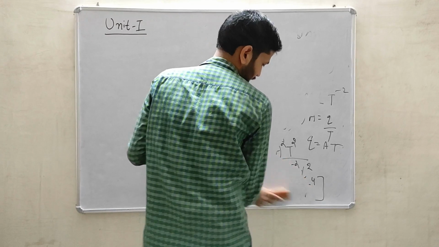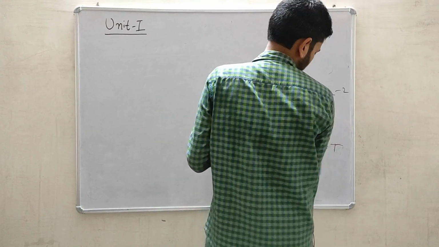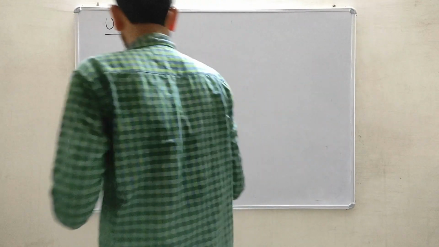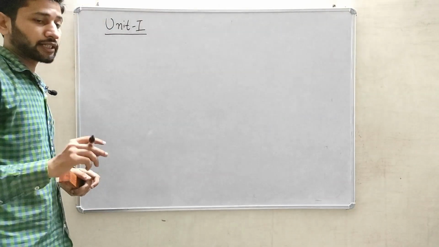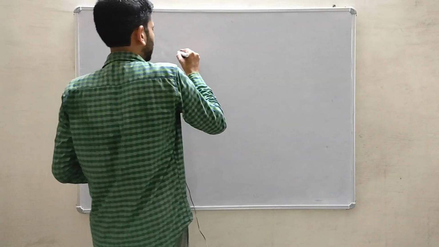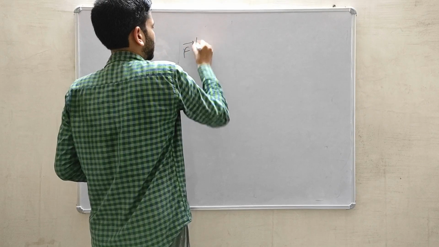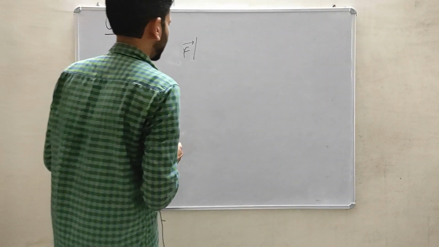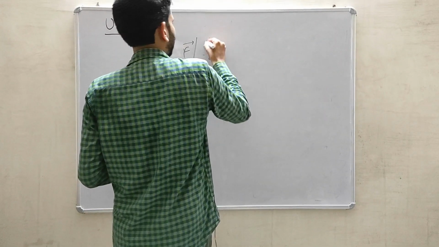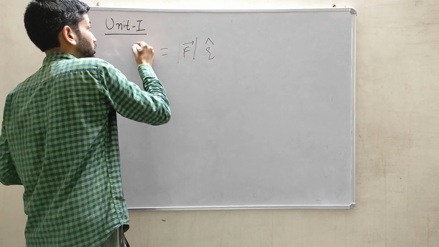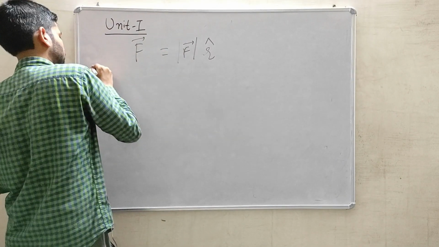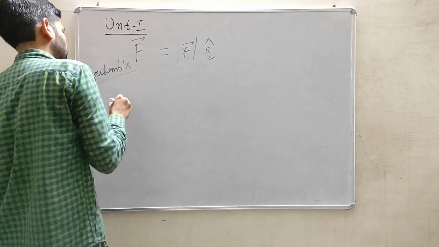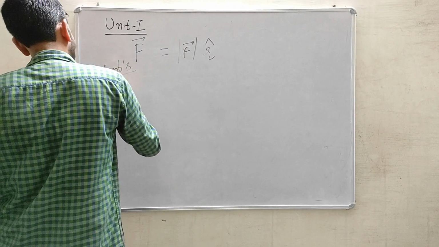I'll describe, if there are a number of charges present in the system, how those charges will interact with each other. Before that, I will describe Coulomb's law in the vector form. Coulomb's law in vector form can be written as, I have written previously in terms of only the magnitude form. When I am trying to represent it in the vector form, I have to multiply it with the unit position vector. This is Coulomb's law in